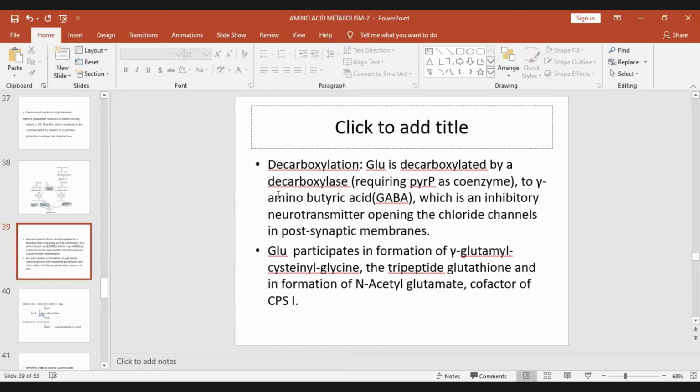Glutamate is also decarboxylated by a decarboxylase which requires pyridoxal phosphate. Any enzyme that acts as a decarboxylase requires pyridoxal phosphate as a coenzyme. This forms gamma-aminobutyric acid, which is an inhibitory neurotransmitter.